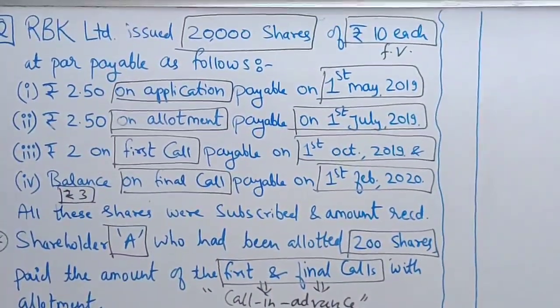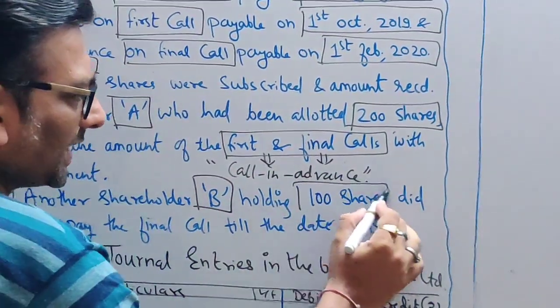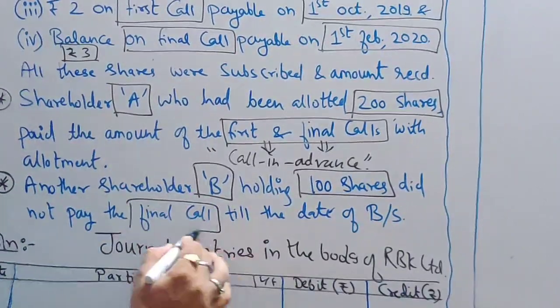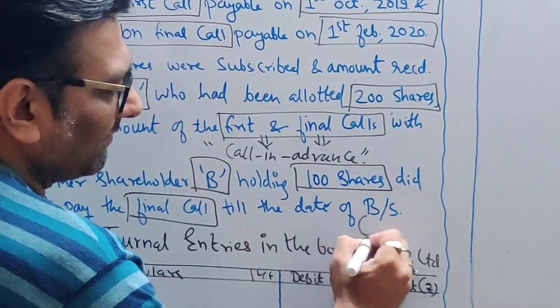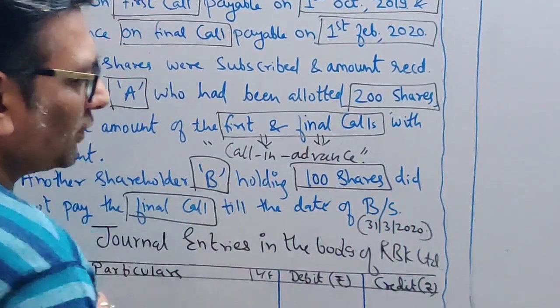Great. Now another shareholder, B, holding 100 shares, did not pay the final call till the date of the balance sheet. We are assuming that we are going to make the balance sheet on 31st March 2020.